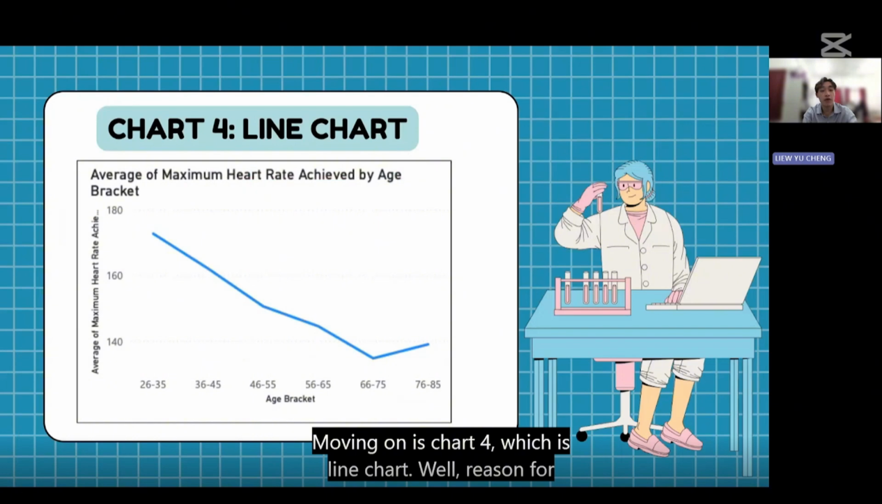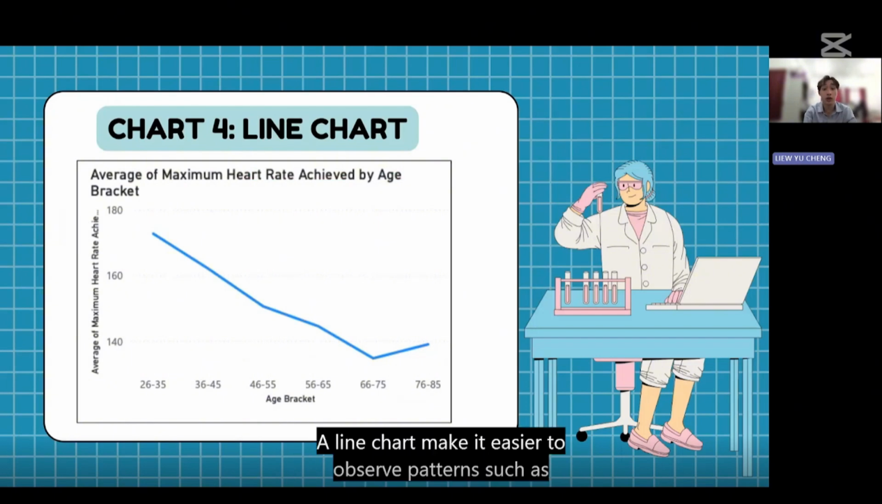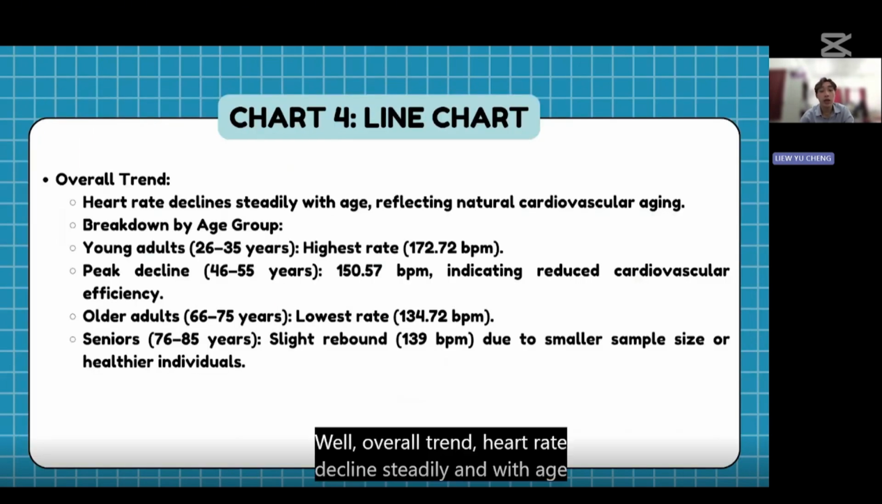Moving on is chart 4, which is a line chart. The reason for using a line chart is that it is good for depicting the trend of average maximum heart rate across age ranges. This type of visualization is ideal for showing continuous data changes over sequential categories, in this case age ranges. A line chart makes it easier to observe patterns such as increases, decreases, and plateaus, and identify key inflection points or trends. Overall, heart rate declines steadily with age, reflecting natural cardiovascular aging.